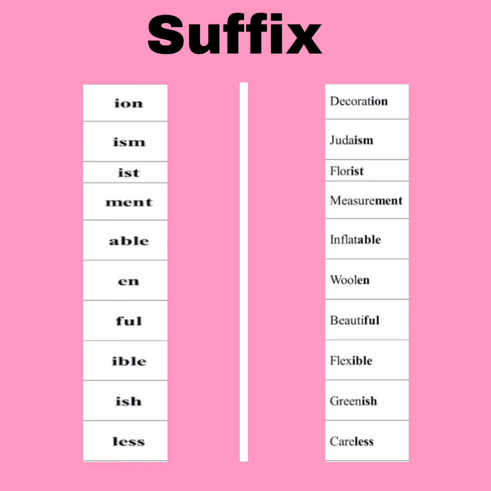So once again, I want to make this thing clear to you that in prefix we add a group of letters at the beginning, but in suffix we add a group of letters at the end of the word to get a new word every time.